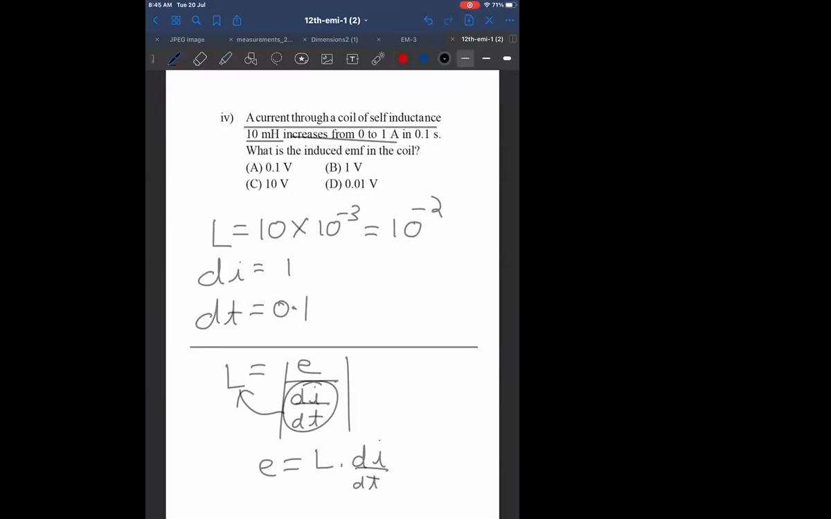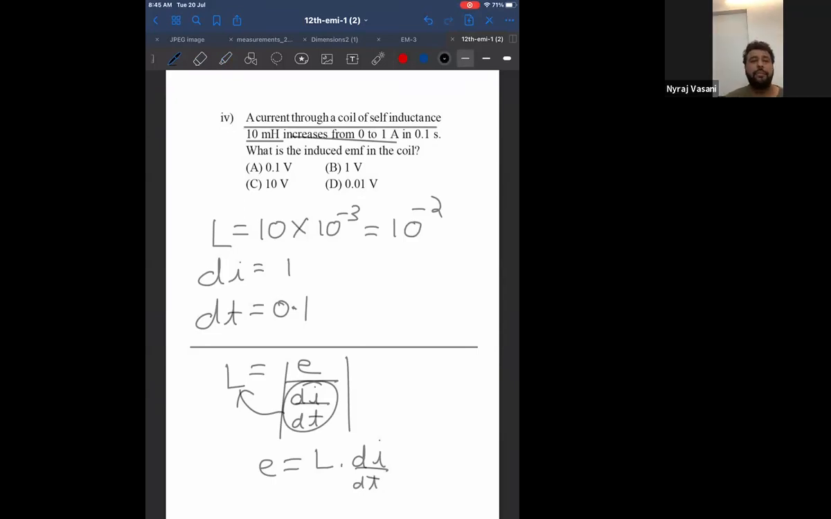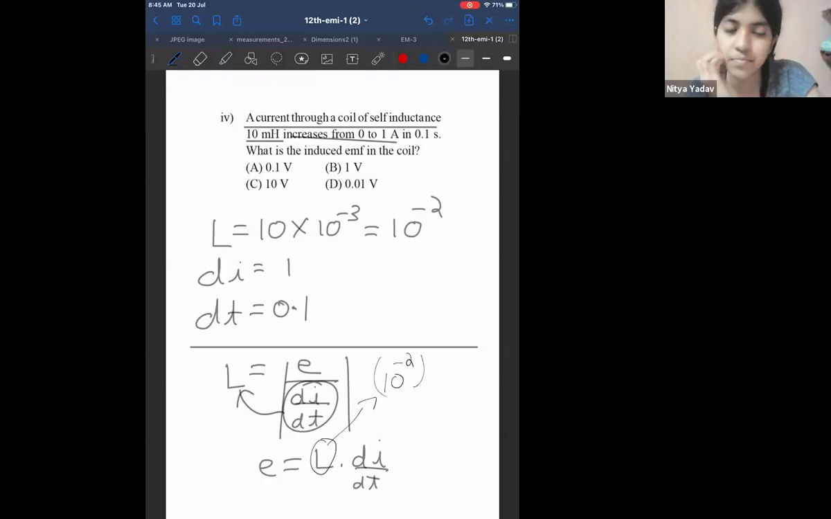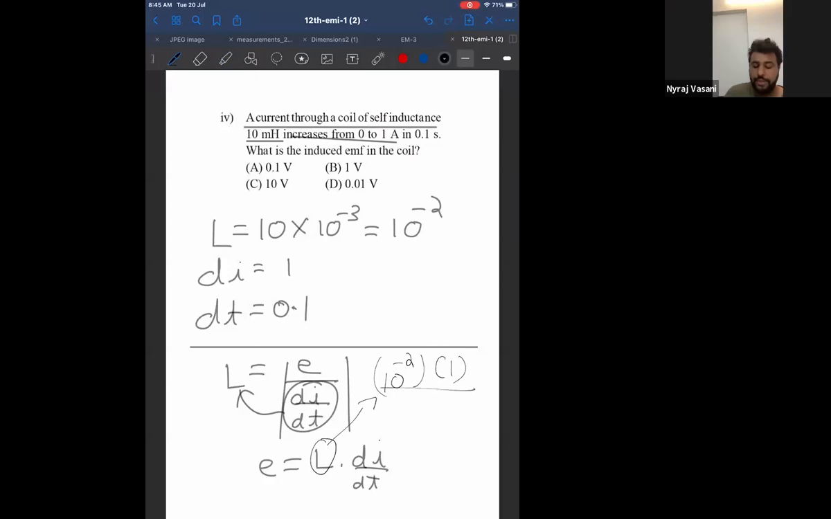Now, what is L? Sir, when we remove mod, we do something squaring, no? No, we are not using square. We are just taking positive values. So mod is only for our reference to take positive. Otherwise, that should not come in between our calculation. Okay. Now L, what is L? 10 power minus 2. What is di? 1. What is dt? 0.1.